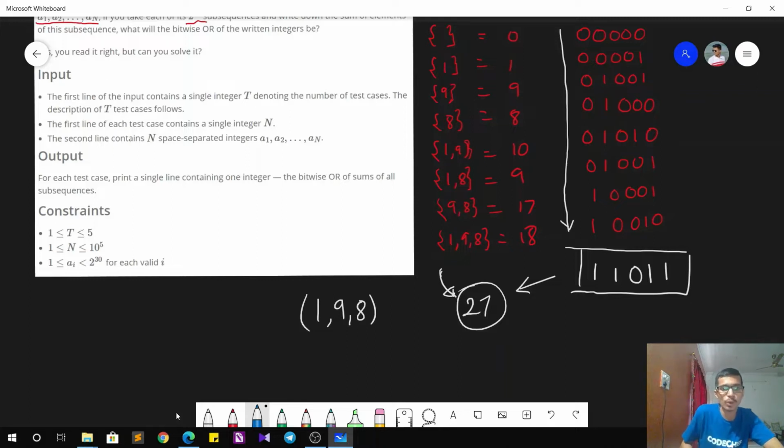Also, what is this bitwise OR operation? If we have represented all the numbers in binary as we have done over here, then for a particular bit position, if any of the bits is set, then it will be set in the answer as well. But for this particular position, as you can see, none of the bits is set, that is none of the bits has the value 1. So it will also be unset in the answer. That is precisely what the bitwise OR operation means. It sees that for a particular position, if in any of the numbers the bit is set, then it will also be set in the answer, or else it will remain unset.